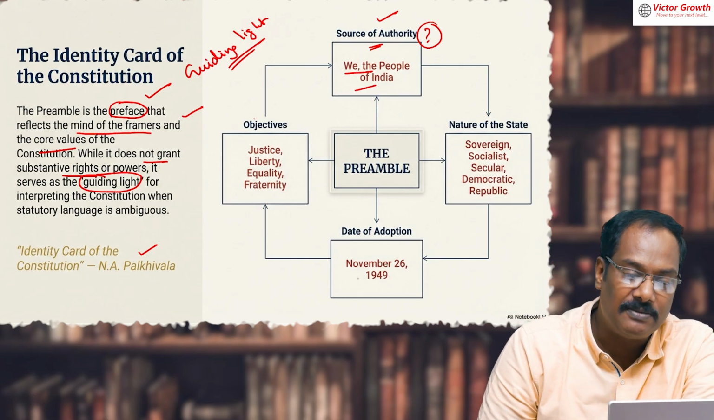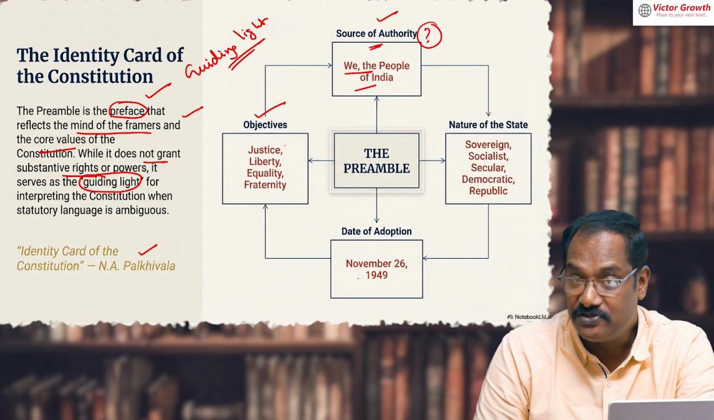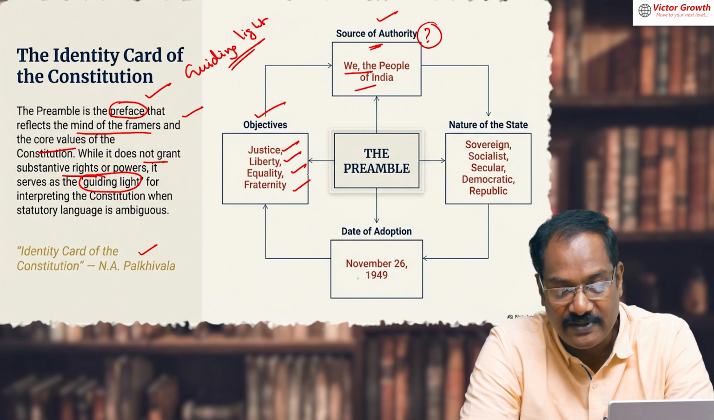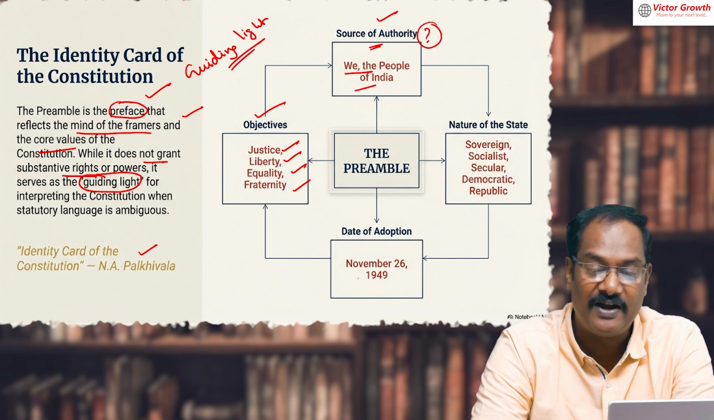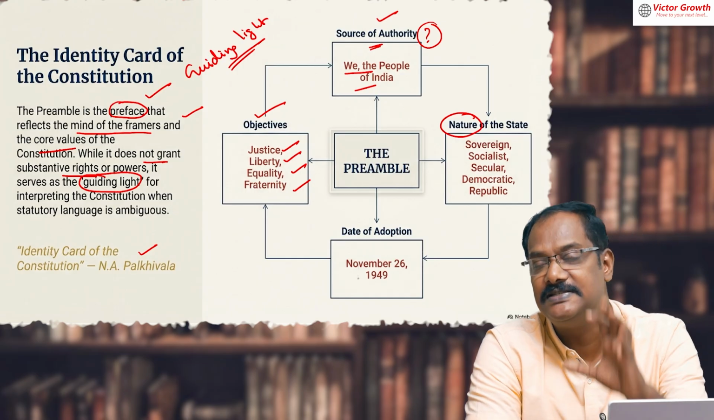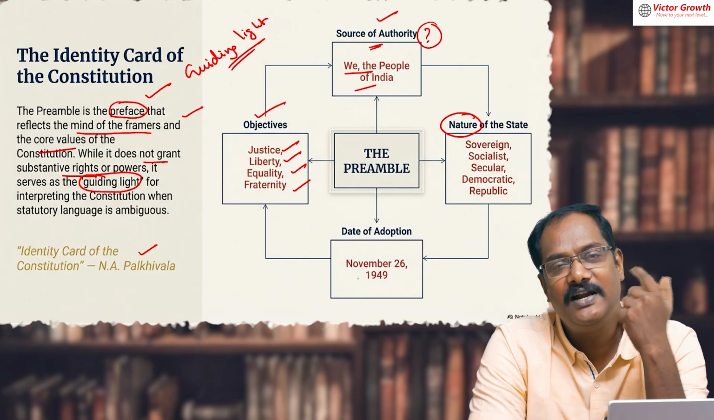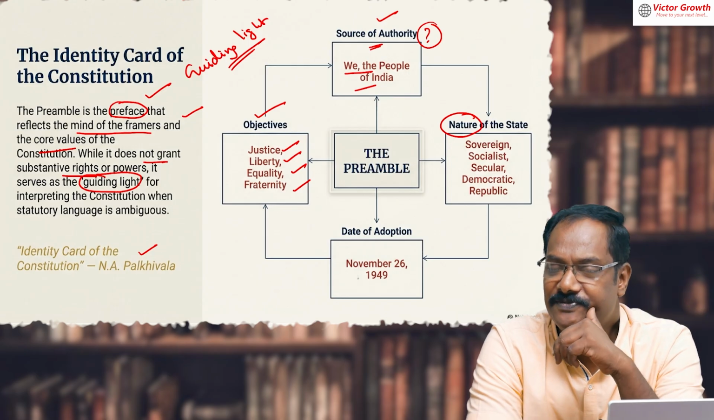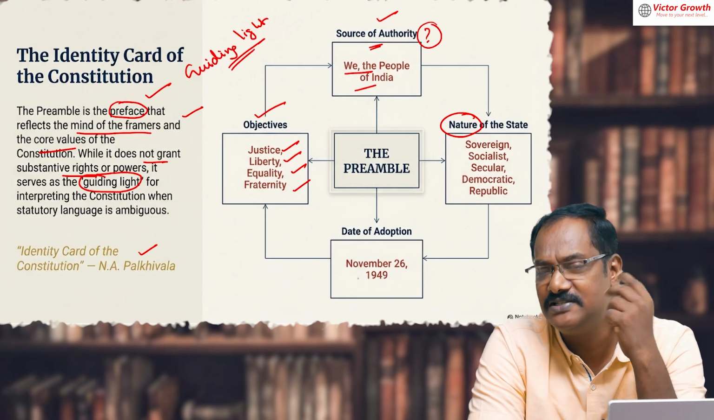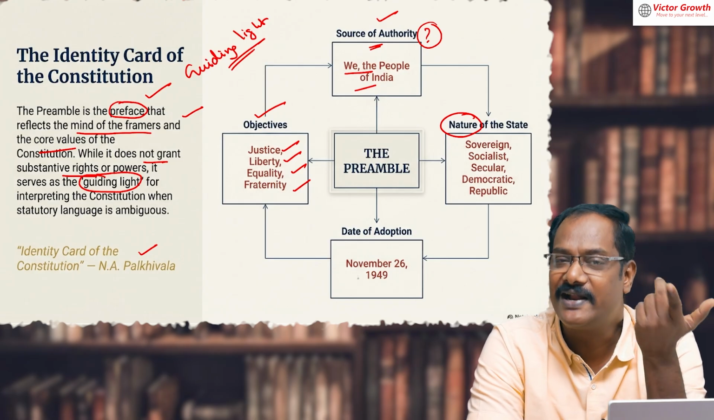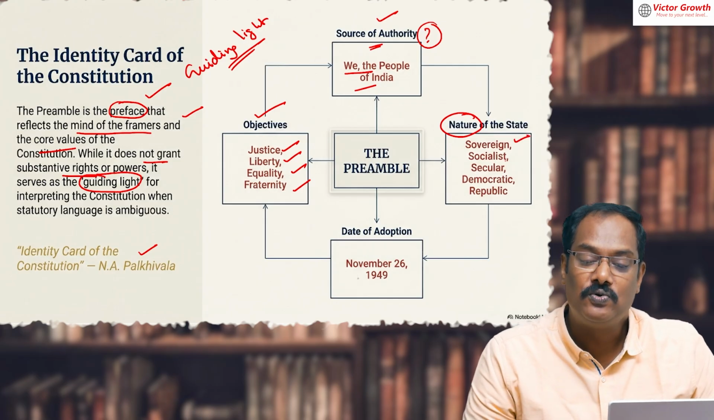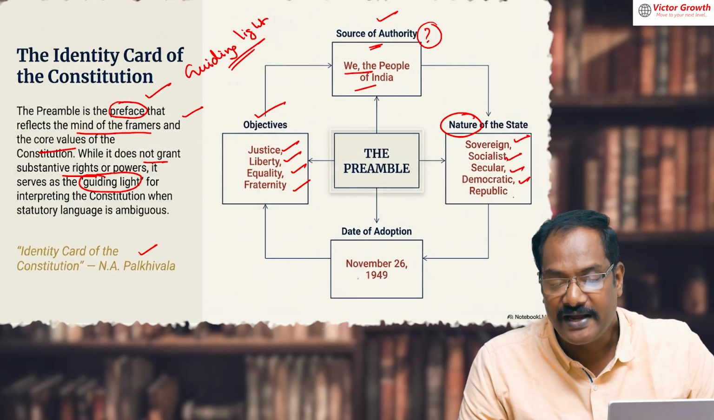Then it also talks about the objectives of the Preamble, the objectives of the Constitution: justice, liberty, equality, fraternity. Please write that down. And what is the nature of the state? Somebody is asking, there is a country called India, what kind of country is this? Is it a democracy, a dictatorship, a kingdom? Is it secular or of any particular religion? If somebody asks what kind of state India is, it is given in the Preamble. It is a sovereign, socialist, secular, democratic, republic.